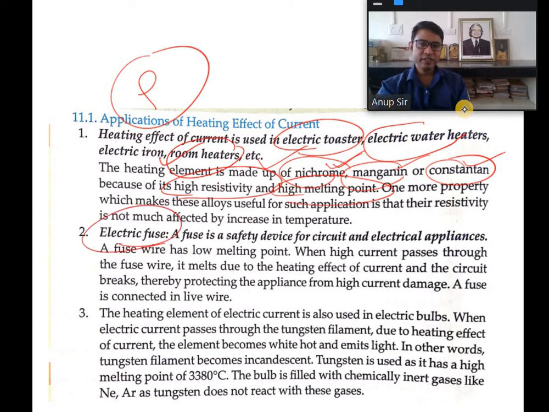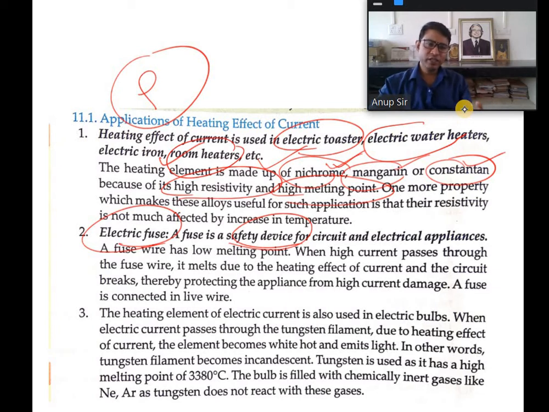Next is electric fuse. Electric fuse is just a safety device. Sometimes a very large amount of current is passed due to some problem or misconnection. At that time, sensitive electronic appliances like fridge and television, which are very costly, may get damaged because of the high current, because they are meant only for a specified range of voltage and current fluctuation.